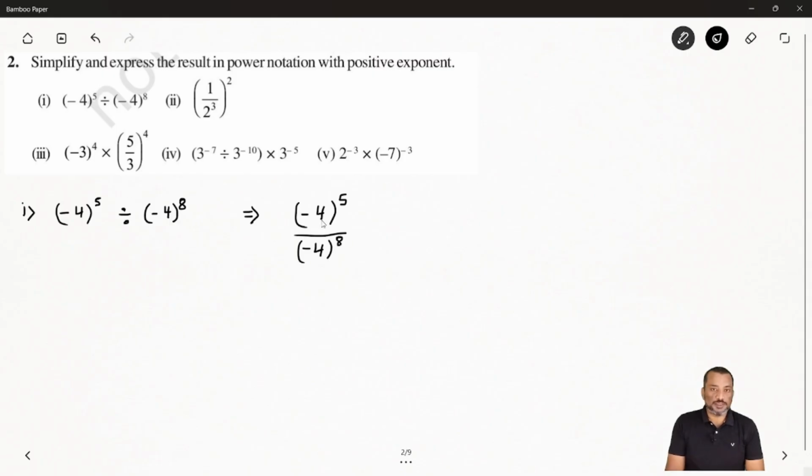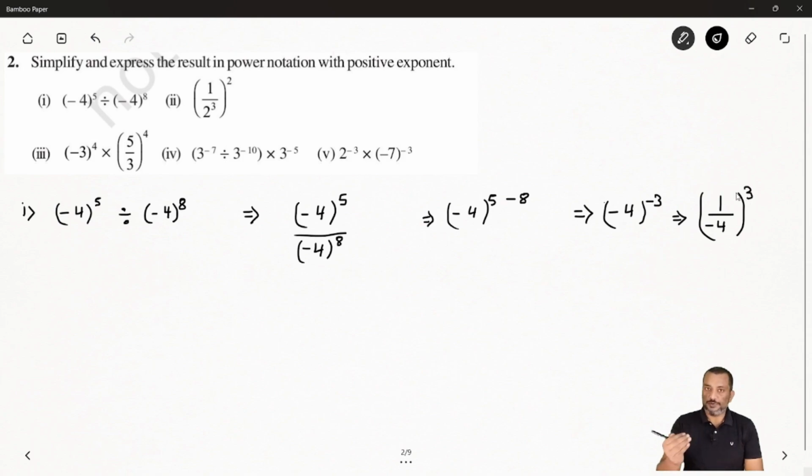Now you can see both numerator and denominator, the base is same. So now we can apply the quotient law. So we can say minus 4 whole power 5 minus 8. So which means you will get here how much? You will get minus 4 whole power minus 3. Now again it will come as a negative exponent. So you can write this one is equal to 1 by minus 4 and whole exponent 3. So your negative exponent has converted to a positive exponent. Hope you understand.